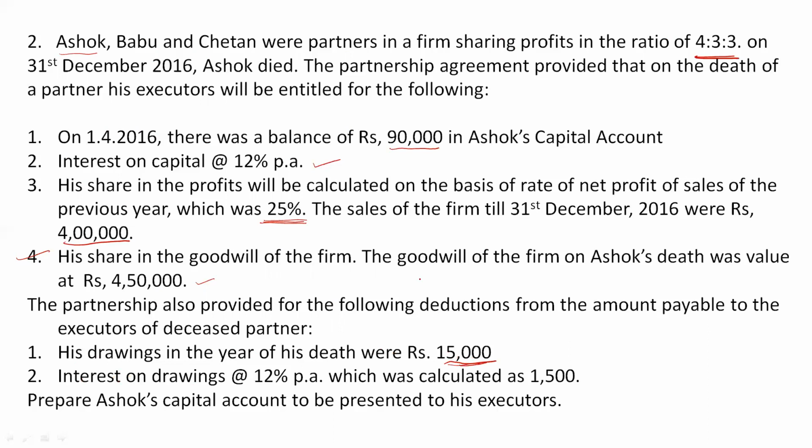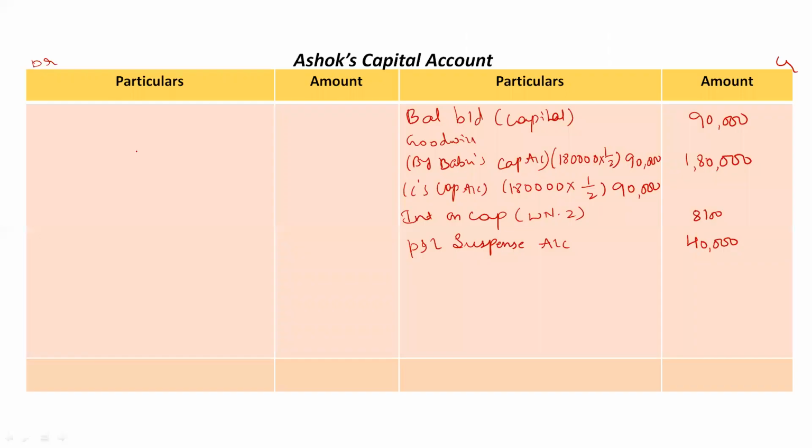Now this has to be taken on the debit side in the capital account. I told you, whatever the partner has to pay to the firm will be taken on the debit side in capital account. Now if Ashok has withdrawn certain amount, then if not now, in near future he has to pay back that amount to the firm, right?